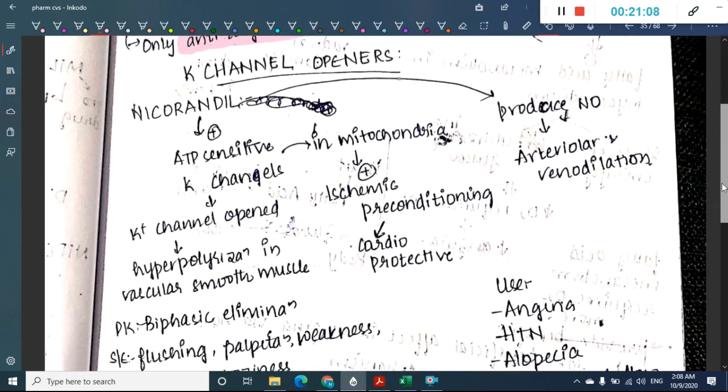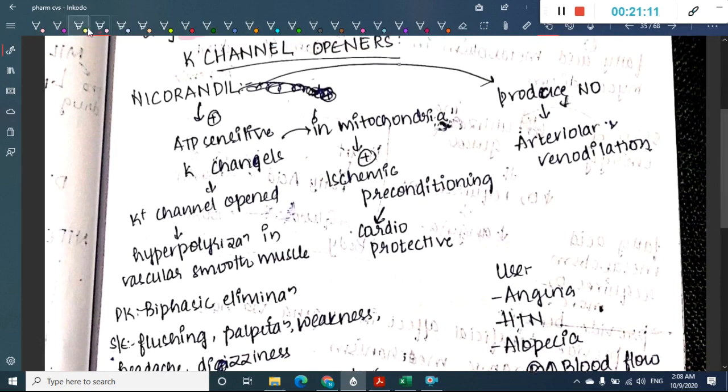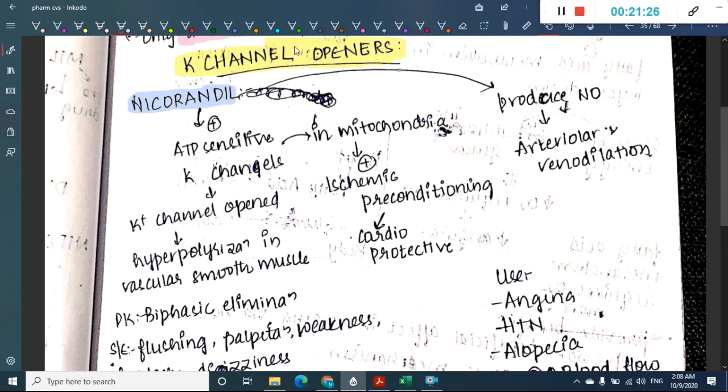Then the next group of drugs which are important here are potassium channel openers. What are the potassium channel openers? The drug which is a potassium channel opener is nicorandil. What does this potassium channel opener do? It activates the ATP sensitive potassium channels and thus causes potassium efflux. Potassium goes out, and as a result it causes hyperpolarization in the vascular smooth muscles as the final effect.